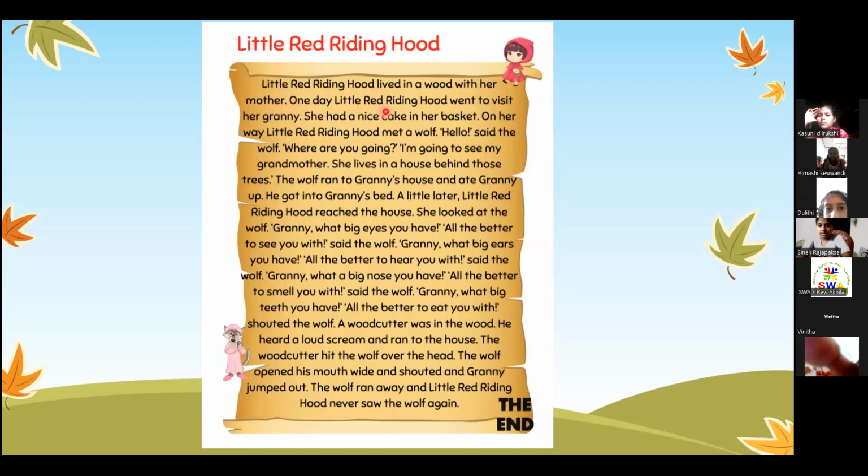One day, Little Red Riding Hood went to visit her granny. She had a nice cake in her basket. On her way, Little Red Riding Hood met a wolf. "Hello," said the wolf. "Where are you going?" "I'm going to see my grandmother.